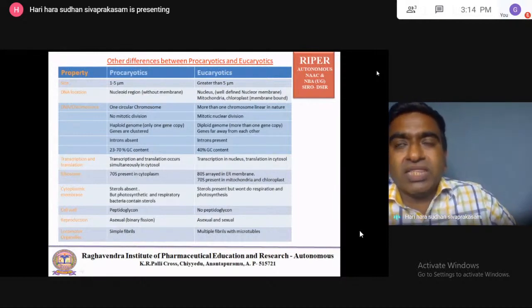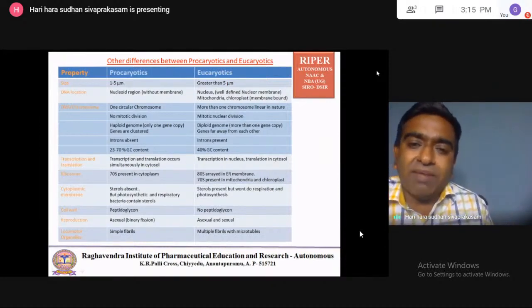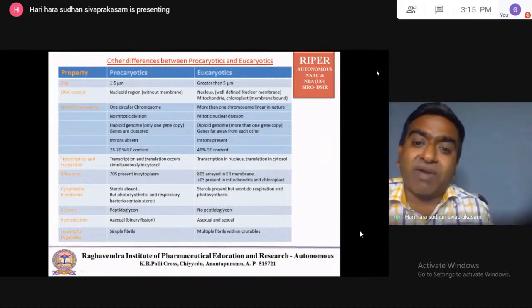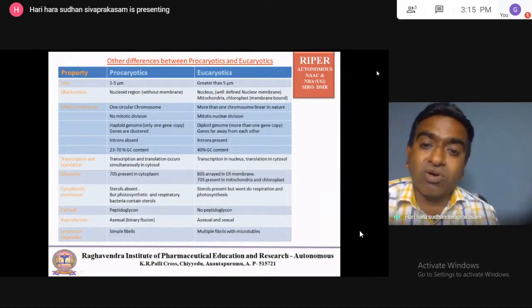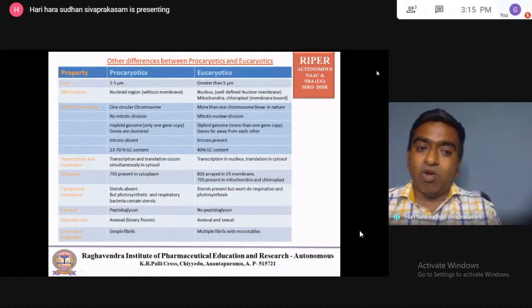So the yeast cell is higher than 5 micrometer, algae, mold, animals and plants. Animals and plants will grow for several meters, and algae also grow for several meters. Then coming to the next point, DNA location.